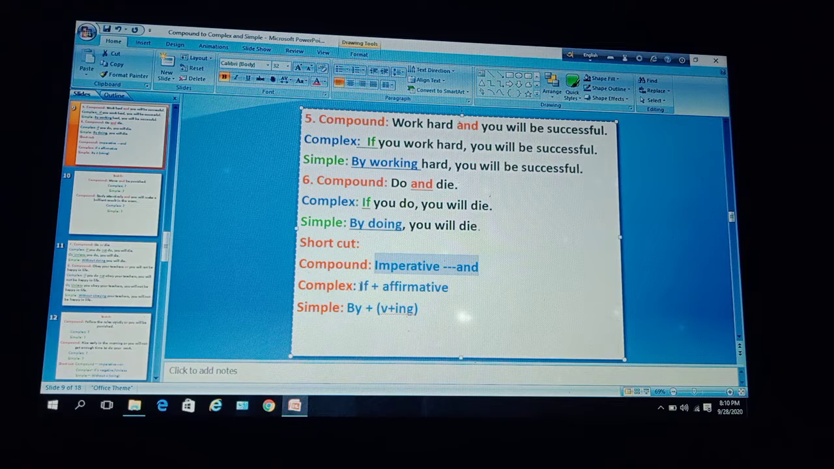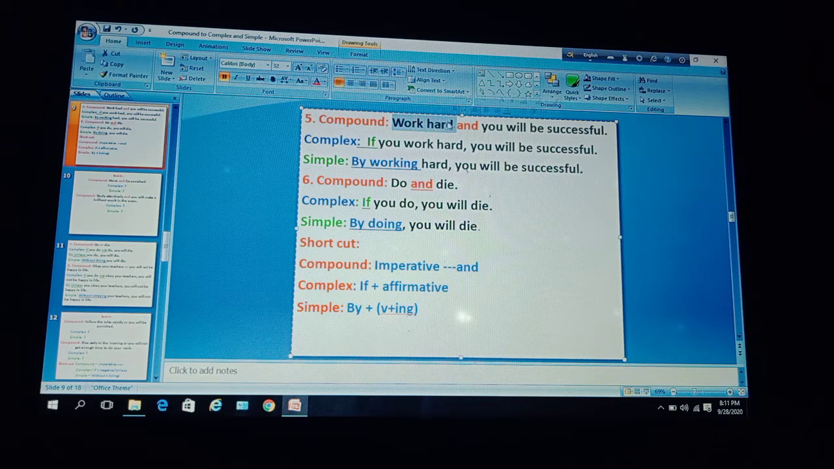To make it complex, you can use if plus affirmative. Then to make it simple, you can use by plus verb plus ing, or by plus gerund. Same thing. Here notice this is an imperative sentence and here is "and". So this is a compound sentence with imperative and. So if we make it or change it to complex, then at first from the shortcut I have to take if, then